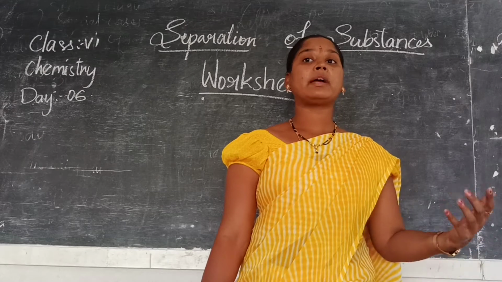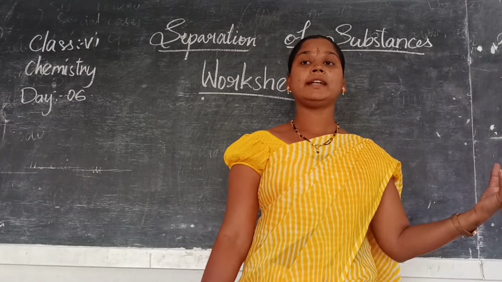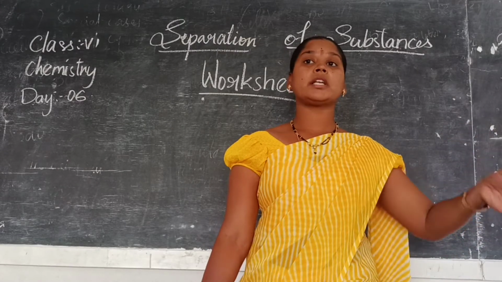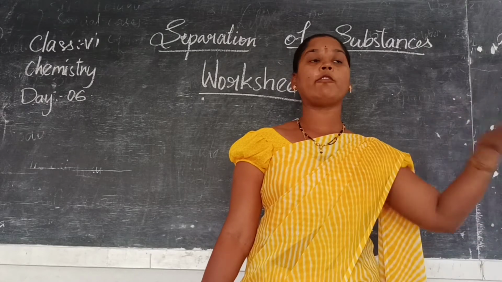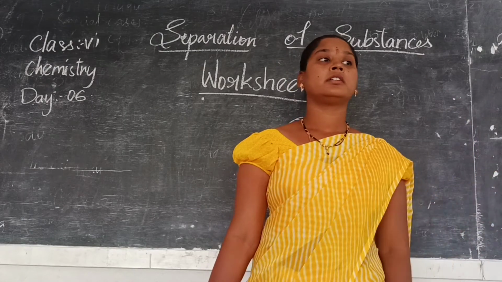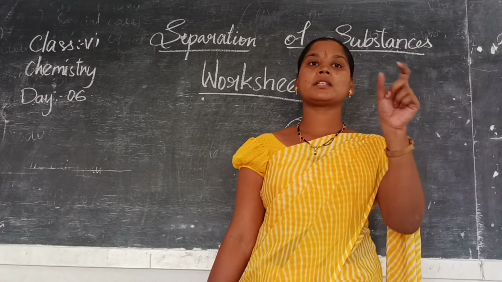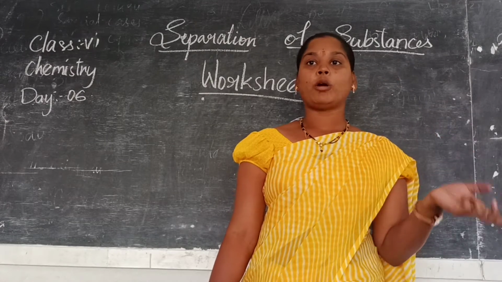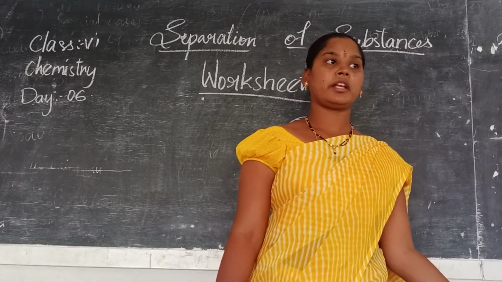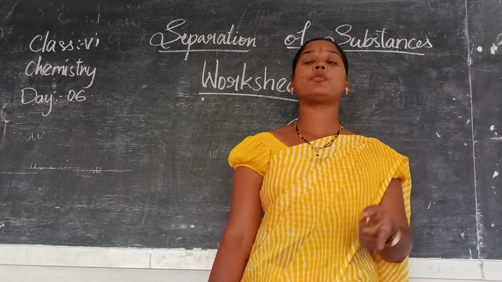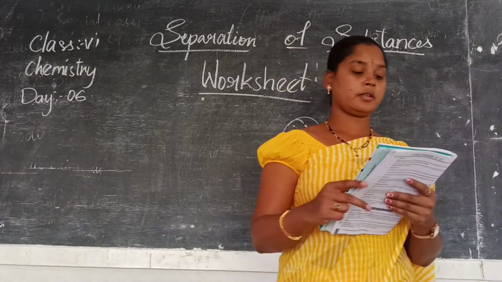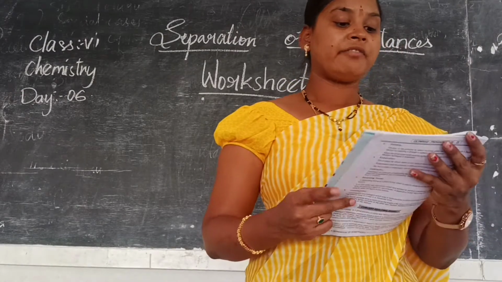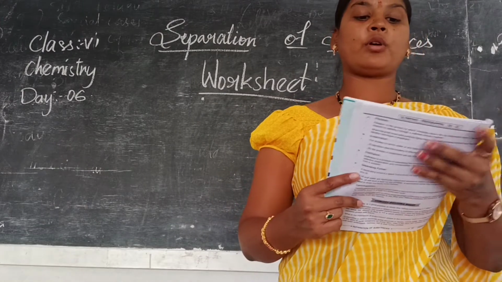Why do they dry it? Because due to the sun's heat, the water in those areas will evaporate, and what will be left down? Salt. A rocky substance is left. That means water is evaporated and salt is left. It is just due to what process? Evaporation.